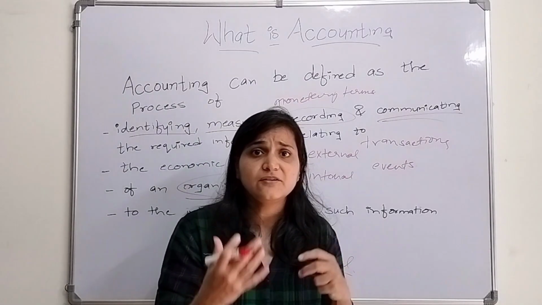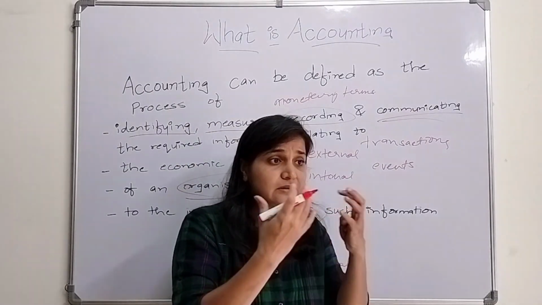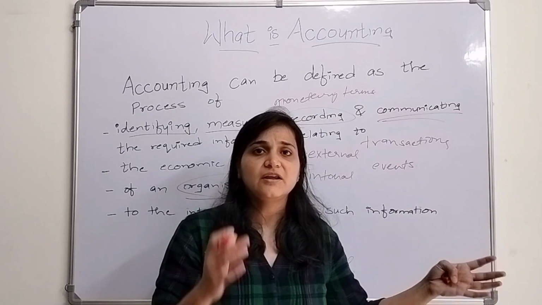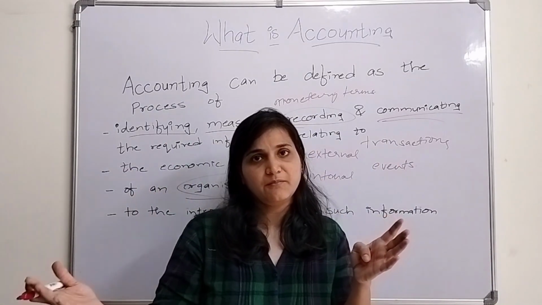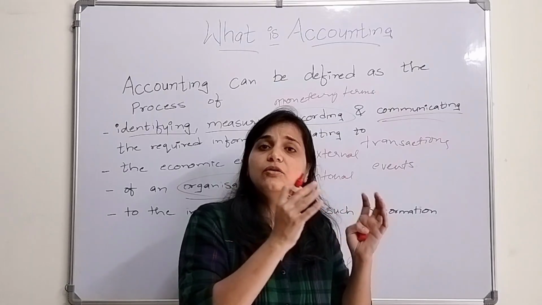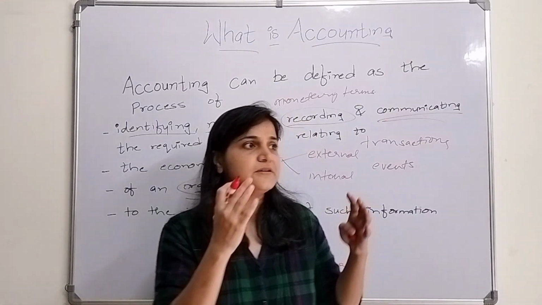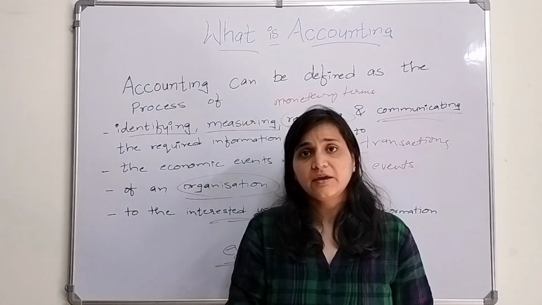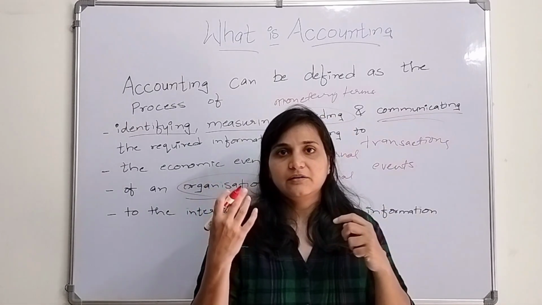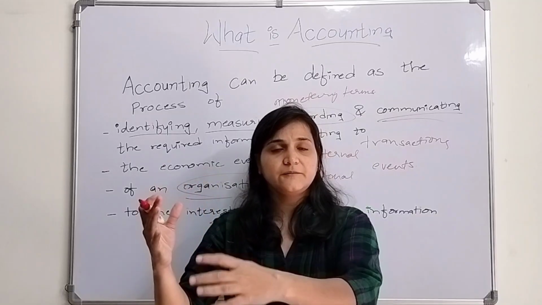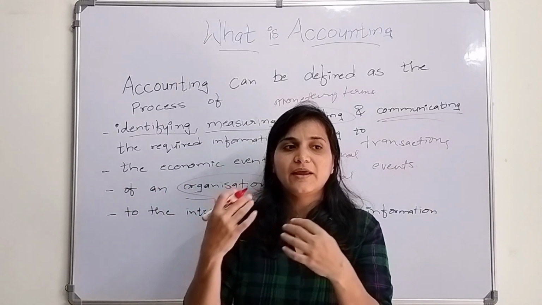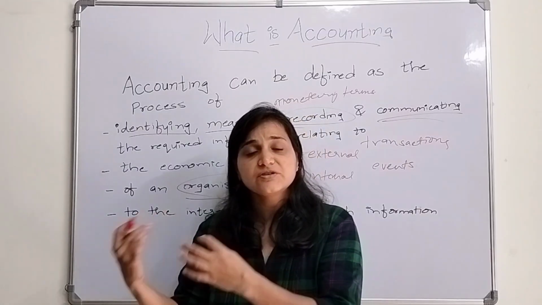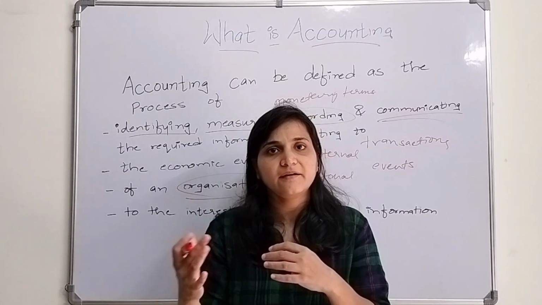Likewise, there are creditors who are selling goods to the business organization on credit. But what if that organization is not able to pay off its money? So the creditors want to look at the books to know whether the organization is going to pay them. Then there are the suppliers, and the customers who want to know whether the organization is providing after-sale service, what warranty, what guarantee.